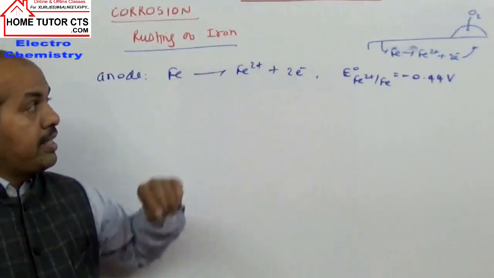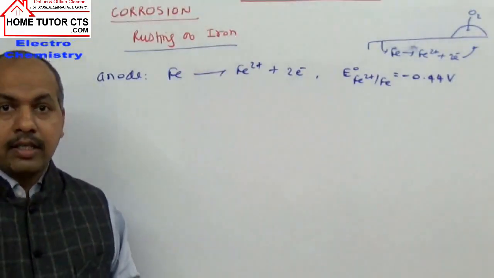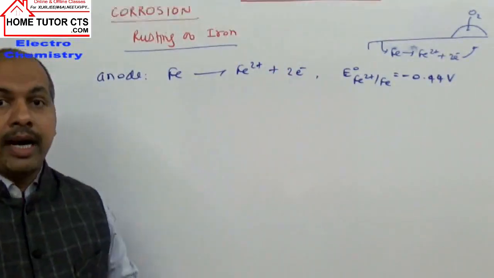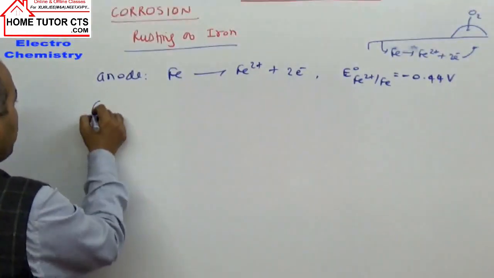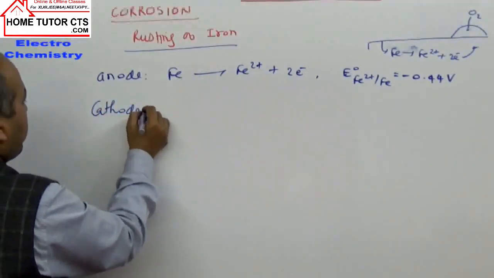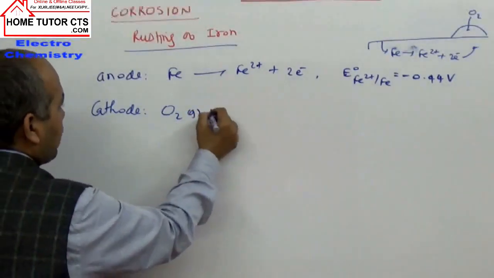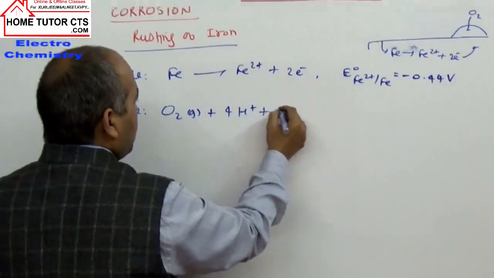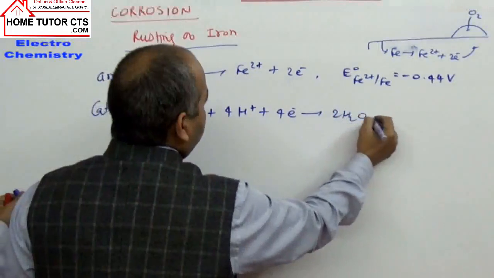And then O2 gas from the atmosphere, dissolved in the same water, will be reduced with the help of electrons which are coming from the iron. So if I write the reaction at cathode, what happens? O2 gas will take up electrons in the presence of hydrogen plus ions to form H2O.